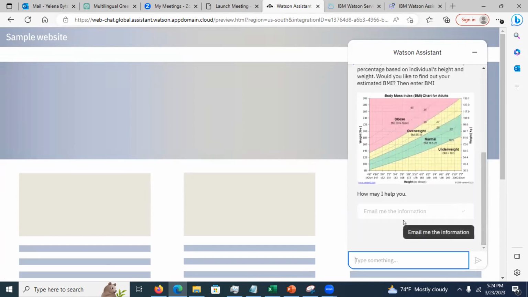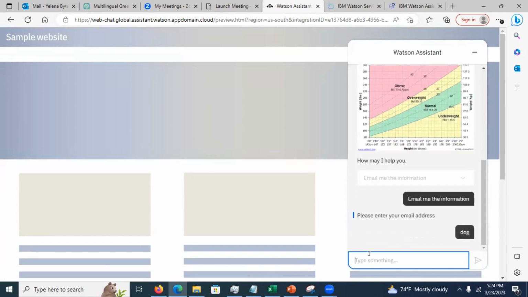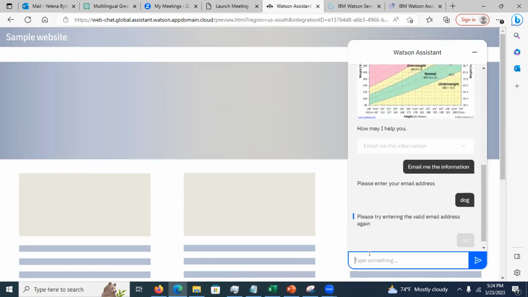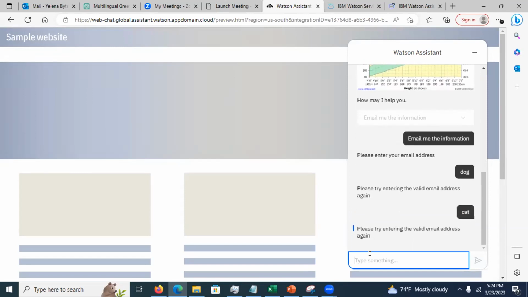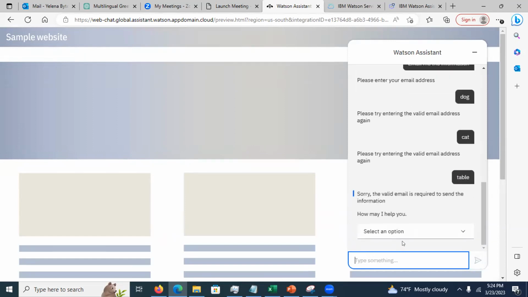For example, I can say, email me the information. And it's asking me to enter the email address. Let's say I put something invalid. It's going to ask me to put this again. Please enter the email information again. And I put something else invalid. It's going to ask me again, but now watch out, what's going to happen? I put in another invalid one, and it's going to stop. See, it says email required.